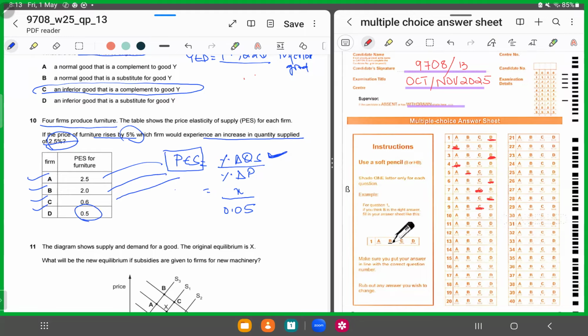Once you put in 0.5, you'll get 0.025, which means 2.5%. So D is the correct answer. By trial and error, for each firm you put in the price elasticity of supply over here so that the change in quantity supplied finally turns out to be 2.5%. So for 10, it has to be D.